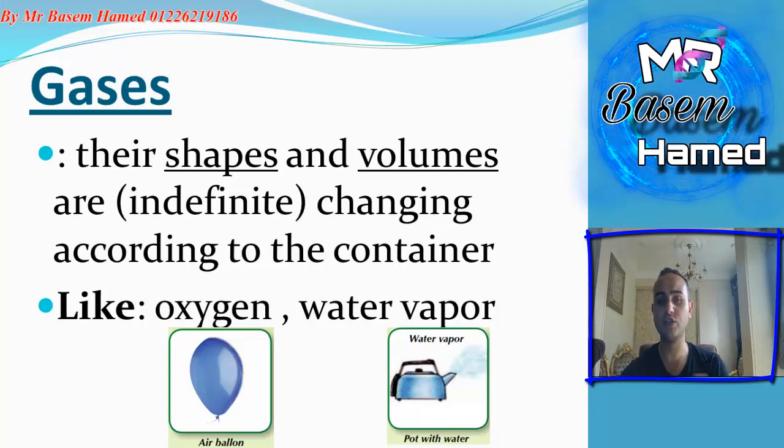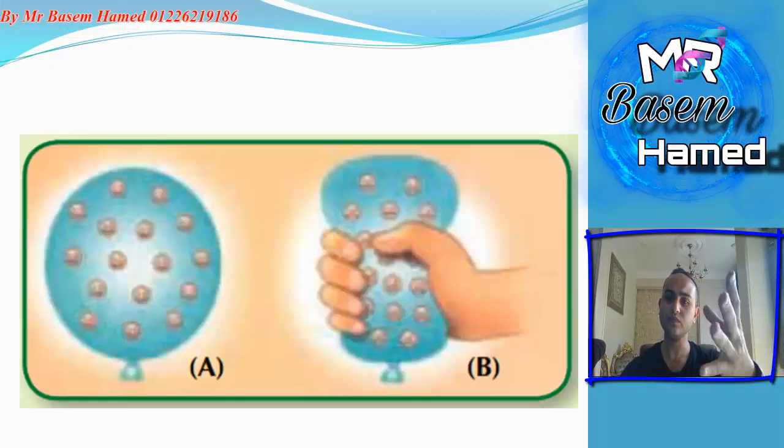Its shape can be changed according to the container, and its volume can change too, as we can put some air inside the balloon and it takes all the volume, and when we press this balloon, its volume decreases. So gases haven't got a definite shape or definite volume.